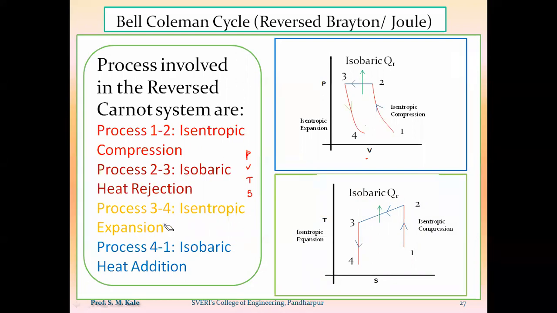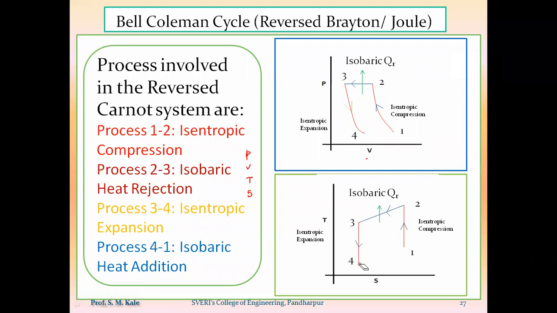Now the last process. After expansion, the air coming out of the expander, whatever air is coming out of the expander, will be supplied to the refrigerator. That low pressure air also has the lowest temperature. Low temperature, low pressure air. So that low temperature, low pressure air will be passed to the refrigerator.